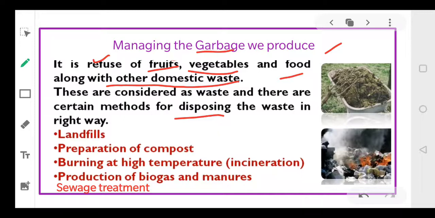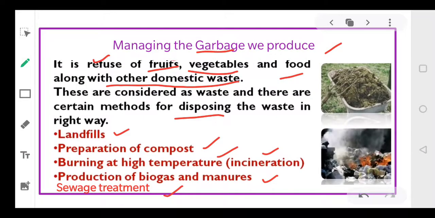So there are a number of methods which we can use, or are using. First is landfills. We can prepare manure. We can burn this waste at a high temperature, which is called incineration. Or we can produce biogas, that is methane gas, which can be used in houses as a fuel. And lastly, sewage treatment. Let's talk about each of them.